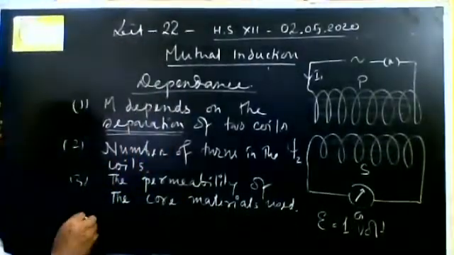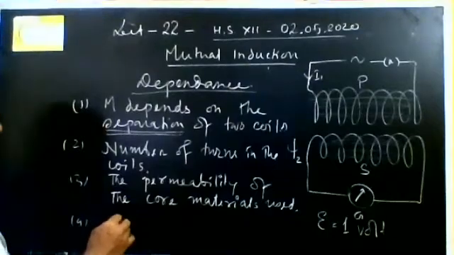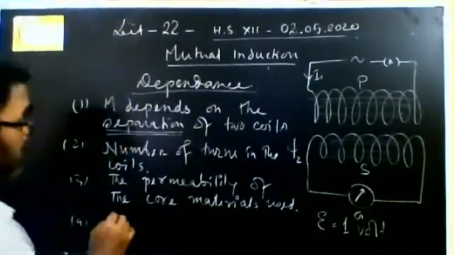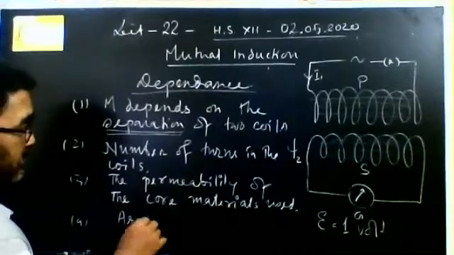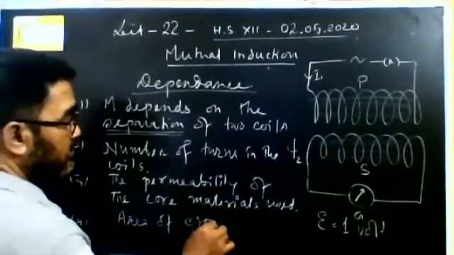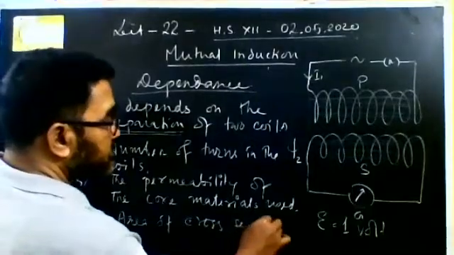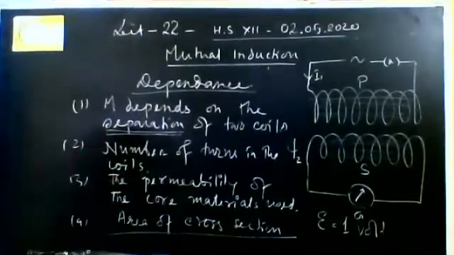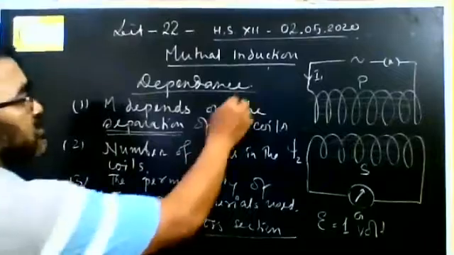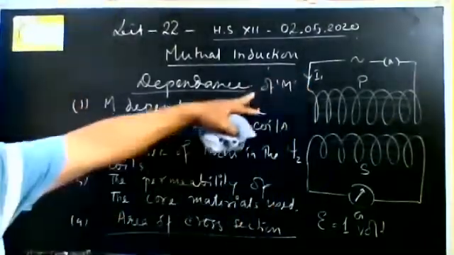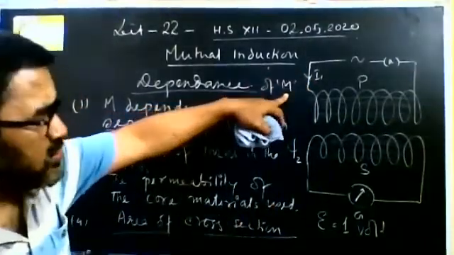Also, it depends upon the area of cross section. These are the factors on which M, that is mutual inductance, the coefficient of mutual induction, depends.